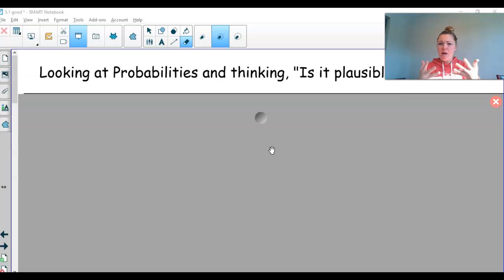Let's say we flipped a coin 100 times, which is a decent number of trials, and we get a sample result, meaning this is what happens: 55 out of the 100 flips are heads. We could ask, is that plausible to happen when we know it should be 50%? What we could do is find the probability of getting that sample result and ask if it's plausible based on that.